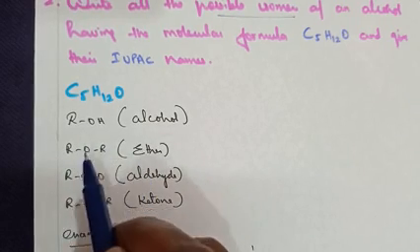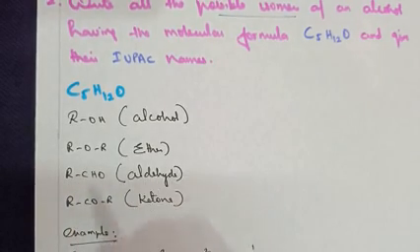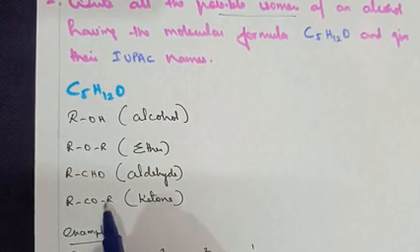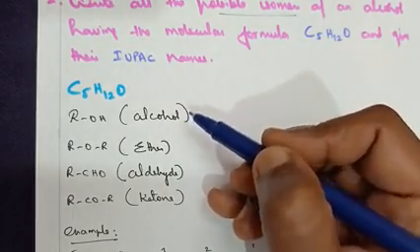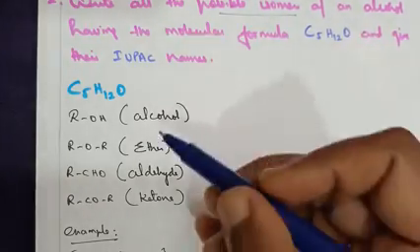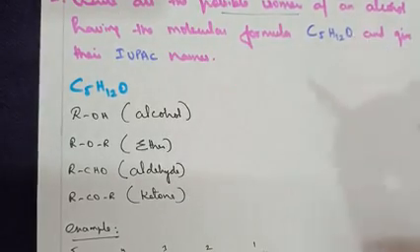Ether, ROR, oxygen comes. Aldehyde, RCHO, oxygen comes. Ketone, RCOR, again oxygen comes. So you cannot consider ester here, because ester has RCOO, and a double O should be there. So these are the possible functional groups with the presence of a single oxygen.